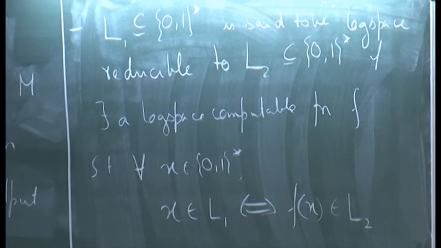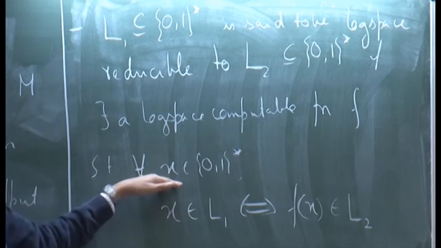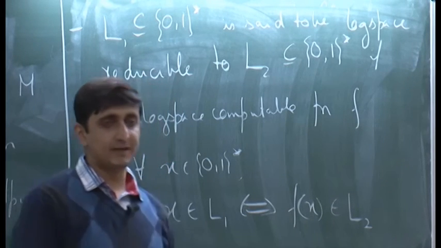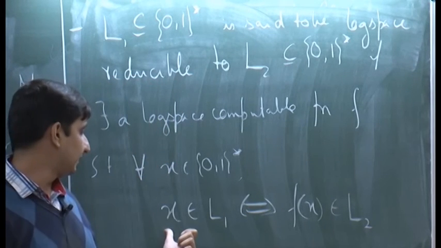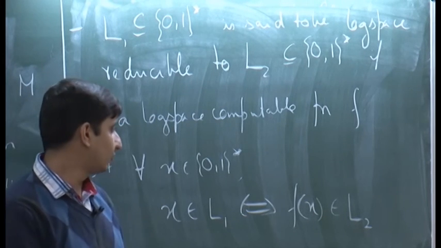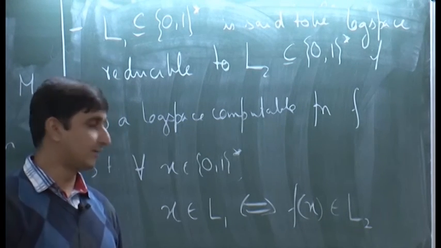In other words, I have a log space machine M which given any string x will output f of x on its output tape, and if x belongs to the language L1, then f of x will belong to L2 and vice versa.